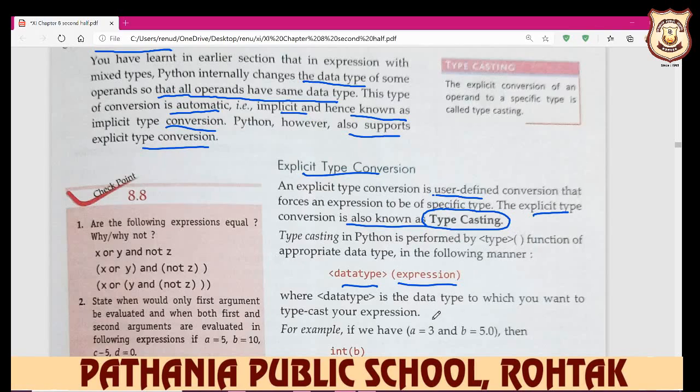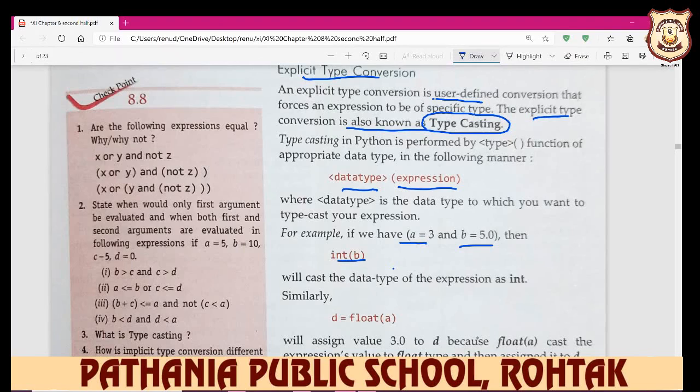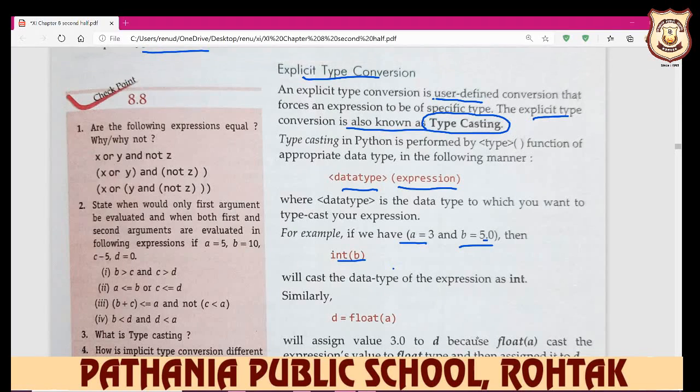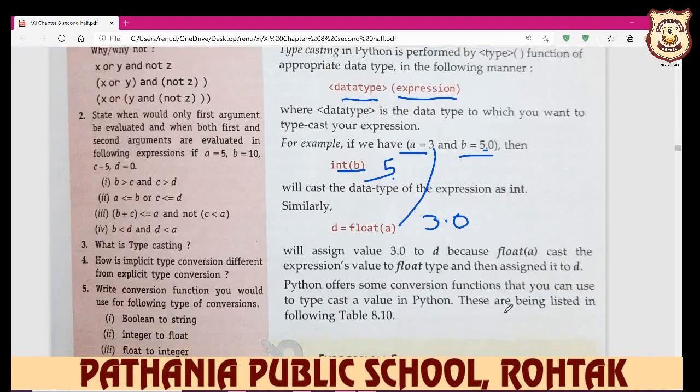For example, if we have a equal to 3 and b equal to 5.0, then if you write int b, the value 5.0 gives the answer 5. If you write float a, and a is an integer value, it gives the answer in floating point 3.0.